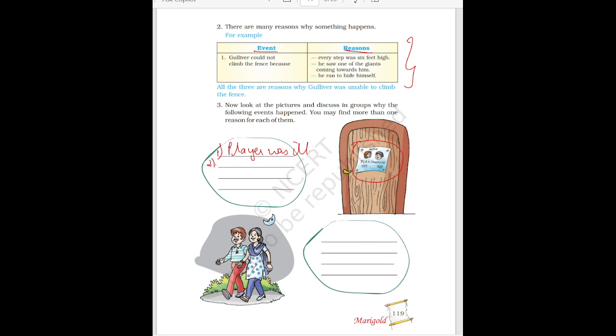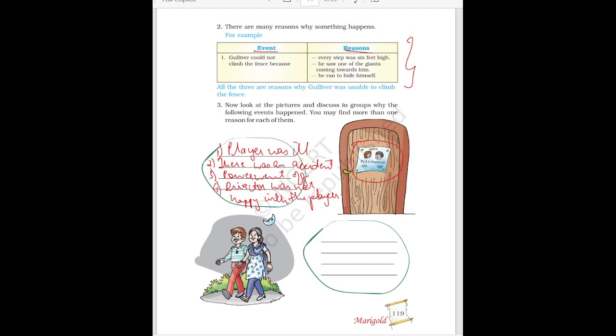Or you can say there was an accident. There was an accident, so the play was cancelled. Or you can say power went off. Power went off, so the play was cancelled. Or you can write one more reason, that the director was not happy. The director was not happy with the players. Okay, so the play was cancelled.